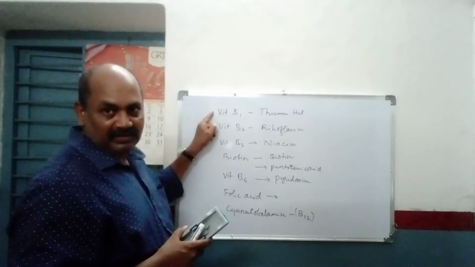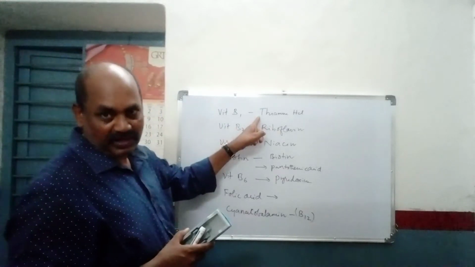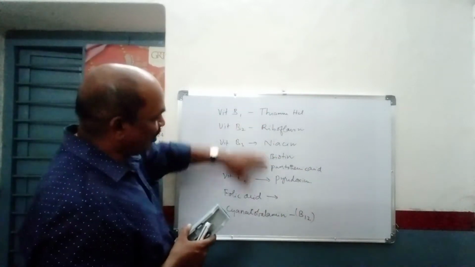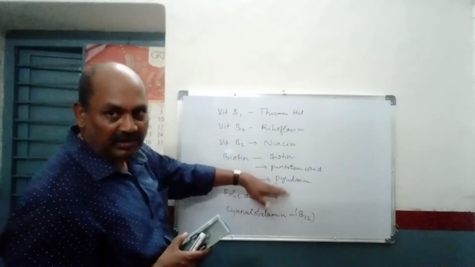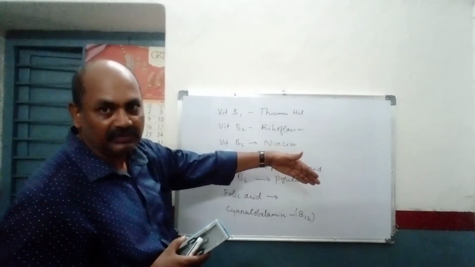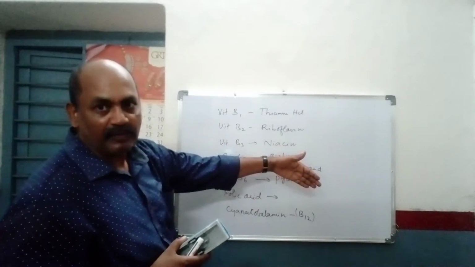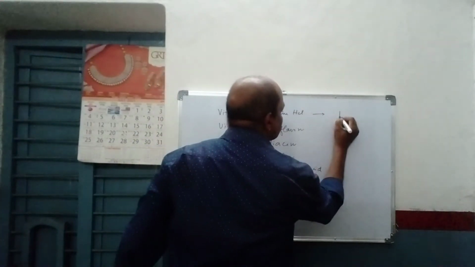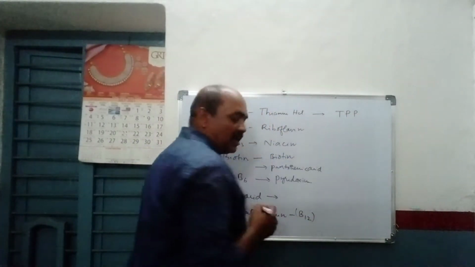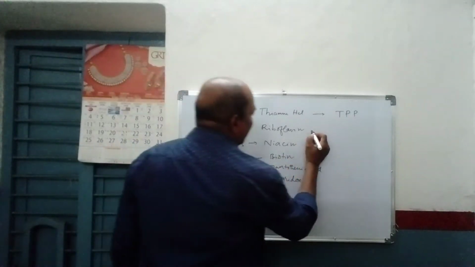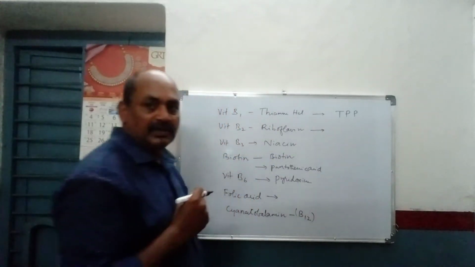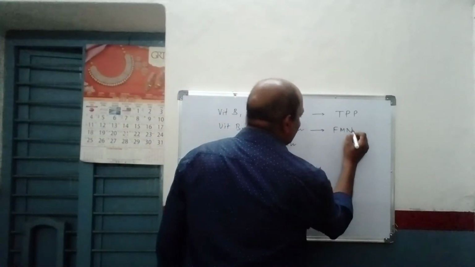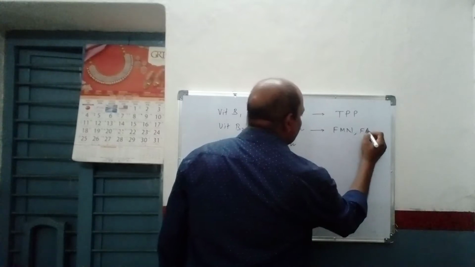Now vitamin B1. This is thiamine hydrochloride. And what is its coenzyme form? I told you earlier, these are all the precursors. Precursors means the starting materials for the formation of the active form of your vitamins. Thiamine hydrochloride's coenzyme form, usually we can call it TPP, thiamine pyrophosphate. And riboflavin's coenzyme forms are flavin mononucleotide and FAD.